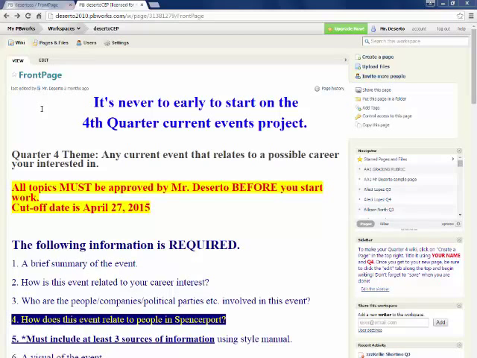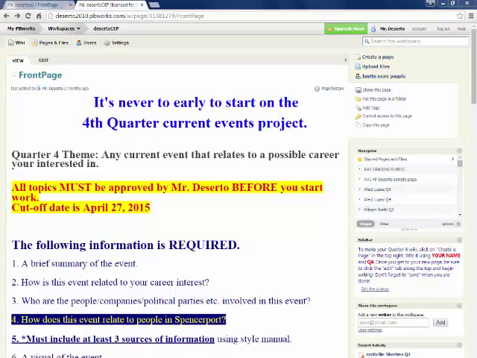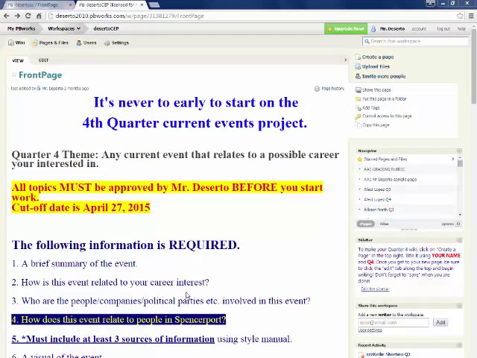Please don't lose it. Please don't share it. Also, this particular wiki page is very sensitive to which browser you use. It does not like Explorer. I do not know why. You will find that it will act very weird if you are constantly using Explorer. I would suggest using another browser. I have had a lot of success using Chrome, but there are others out there. If you're having problems with saving and doing things, please check your browser.